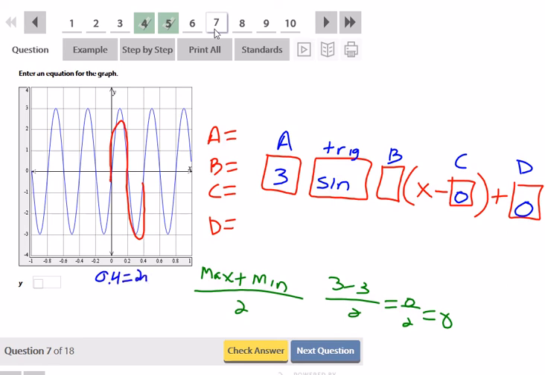0.4 is equal to 2 pi over B, which if I were to cross multiply, tells me that 0.4B is equal to 2 pi. And if I divide both sides by 0.4, 2 pi divided by 0.4 should be 10 pi, but let's double check that. 2 divided by 0.4, no, it's 5 pi. So B is equal to 5 pi, and the pi does have to be there.